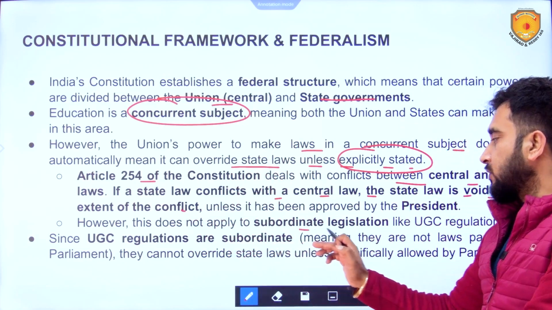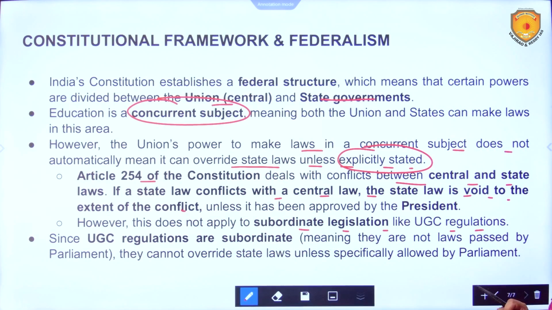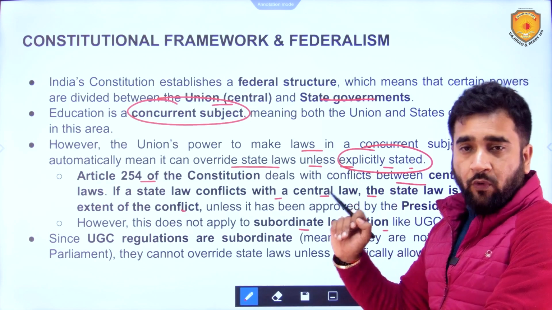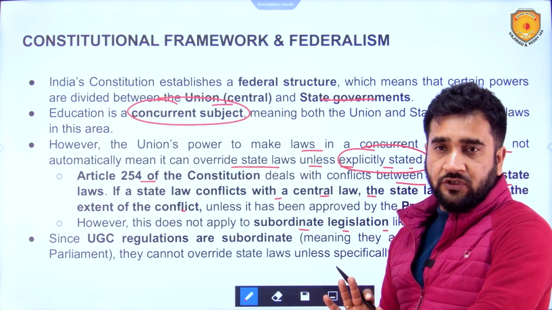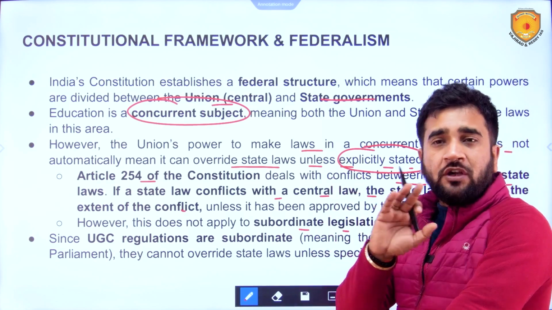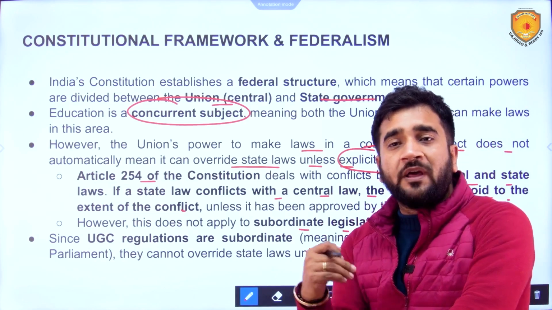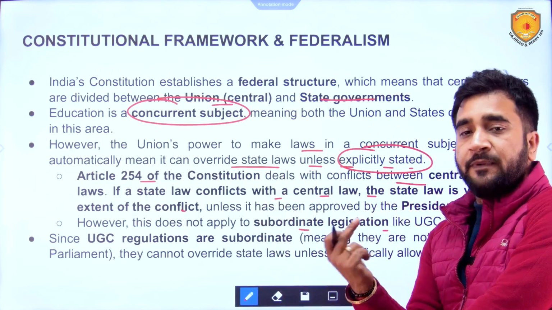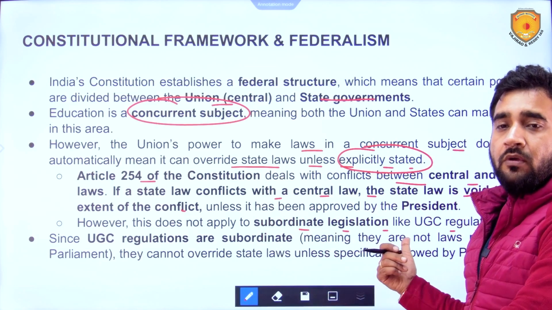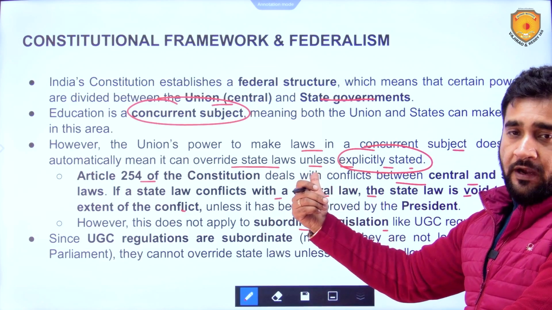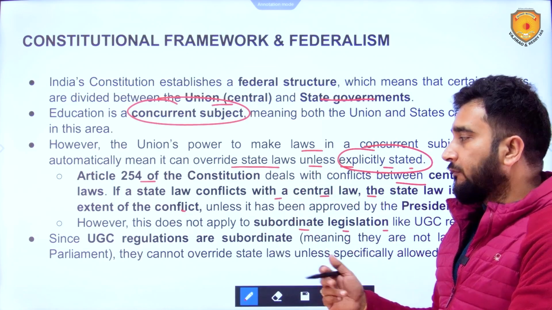This does not apply to subordinate legislation like UGC regulations. So UGC regulation is a subordinate legislation. Subordinate means it is not a legislation, it is not a law, it is a regulation which is formed under that law or as per that law. So UGC regulation does not fall under Article 254.